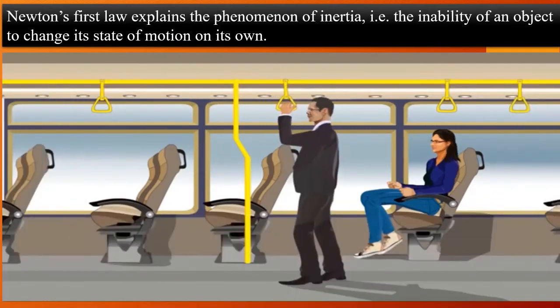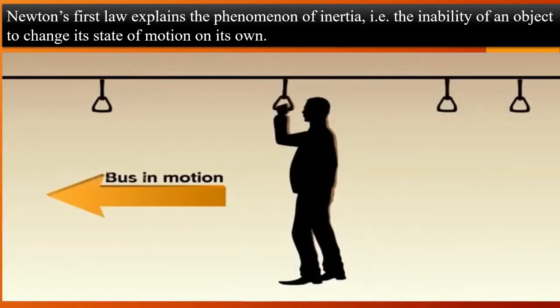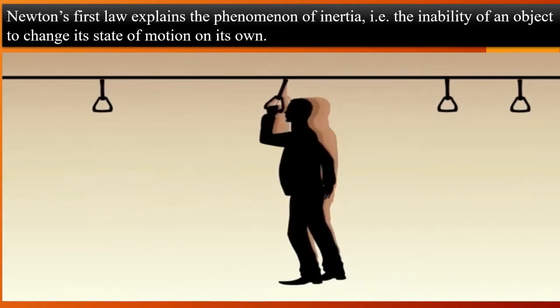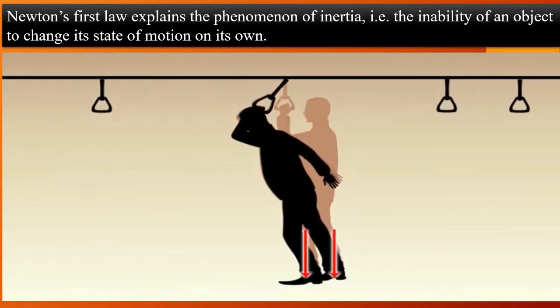Your body was in the state of motion, but due to the sudden brake which was applied, your body had to stop, but that could not happen immediately. As I told you, it takes a little time and effort for our body to understand this, and hence your body tends to move in the forward direction.